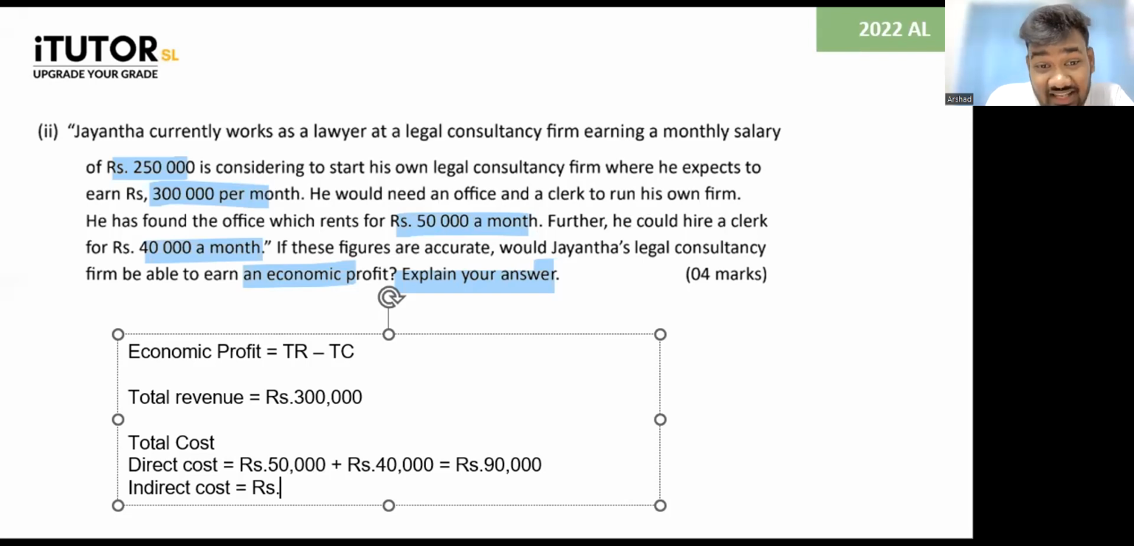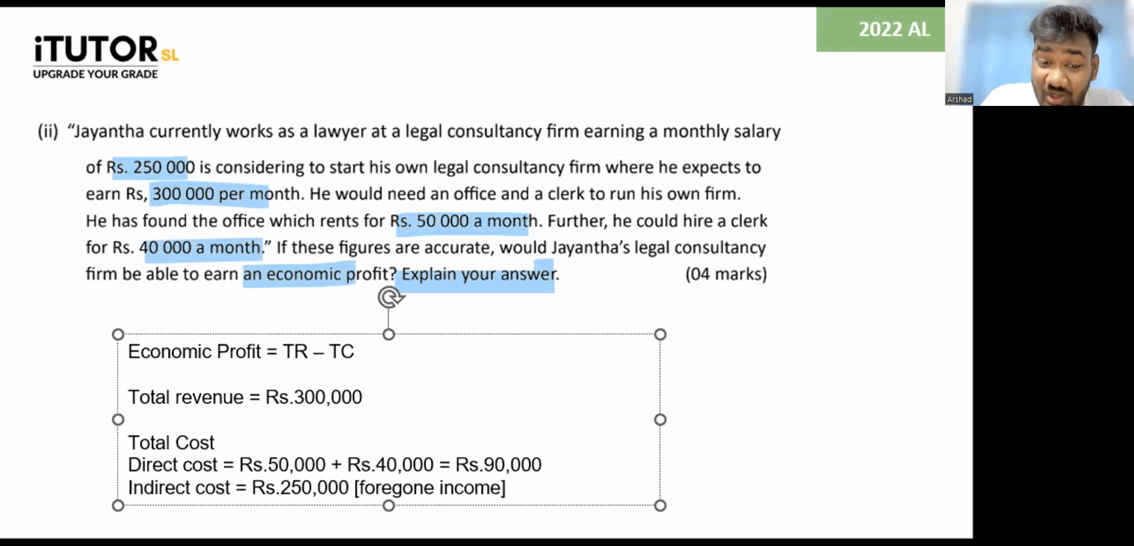He has been working in another legal consultancy firm. How much was he earning? He was earning 250,000 there, right? So if he starts his own firm, he can't work there also. No? So do you see there is 250,000 worth of foregone income? If you miss that, the whole point is gone.